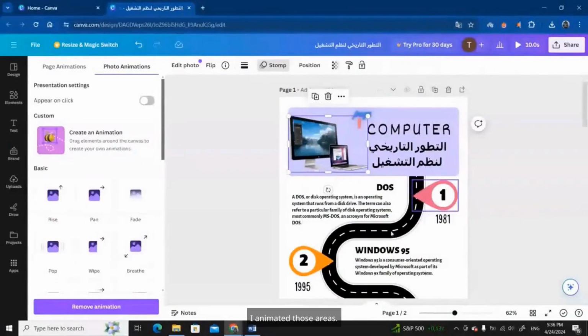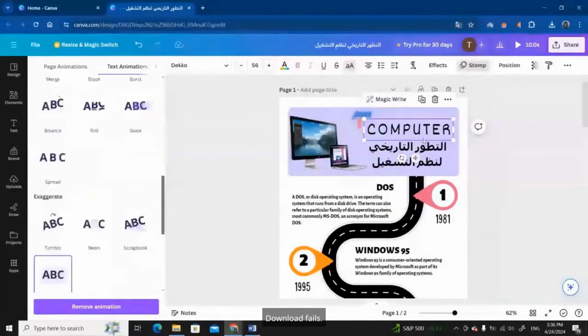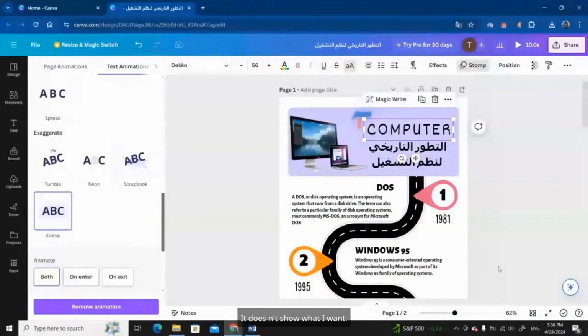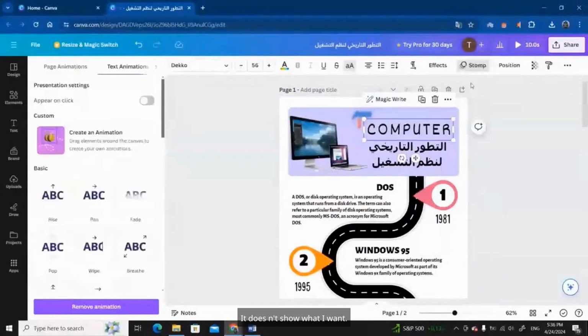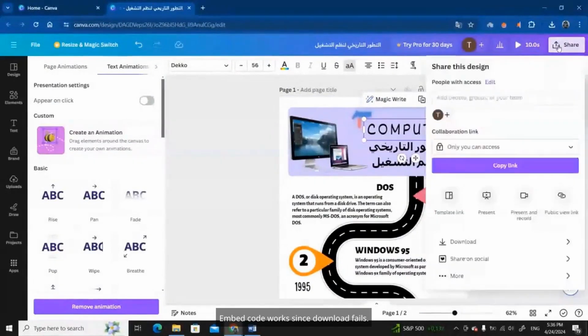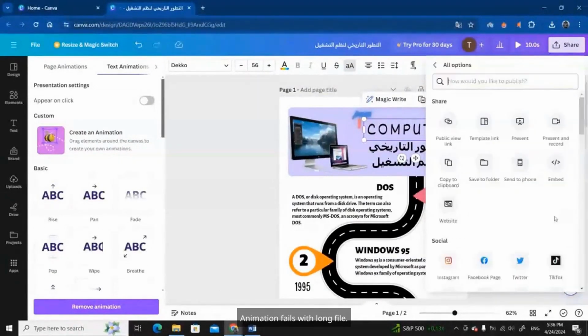I animated those areas. Download fails. It doesn't show what I want. Embed code works since download fails. Export options are PDF, JPG, etc. Animation fails with a long file. I'll share with embed code to test the animation.